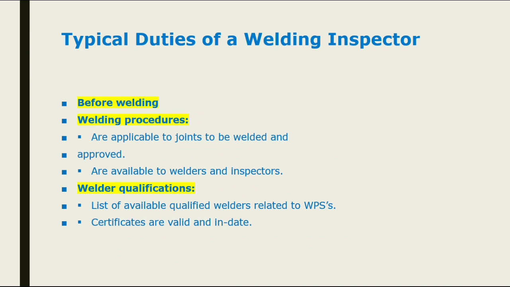After that, the welding inspector needs to check the welding procedure, that is the WPS, welding procedure specification. He needs to identify what kind of joint there is, what thickness limit there is, and which welder is approved, like welder qualification, as per the WPS. So only an approved or qualified welder can do the welding. And one more thing: the welder must have a valid certificate. If the welder does not have a valid, terminated or expired certificate, the welder cannot perform the welding.